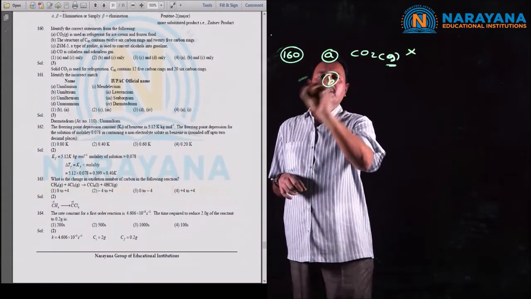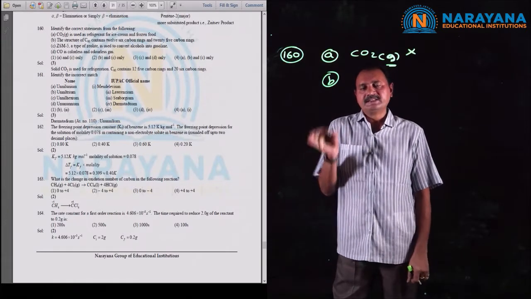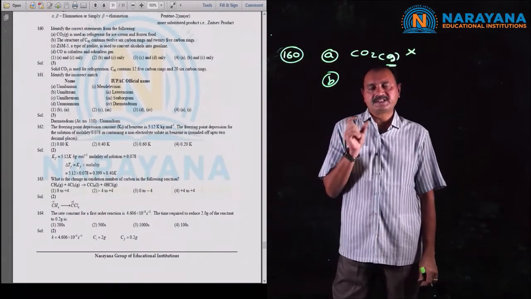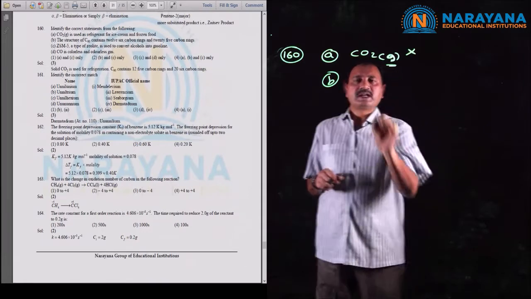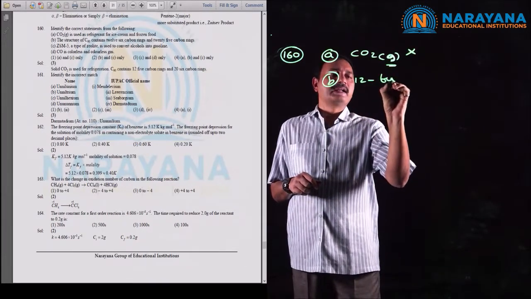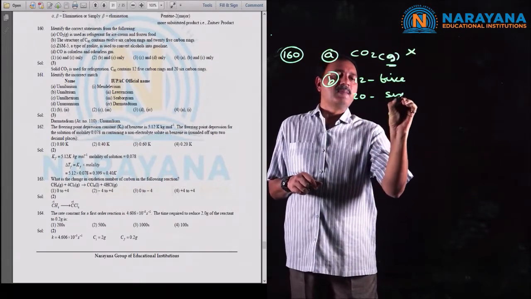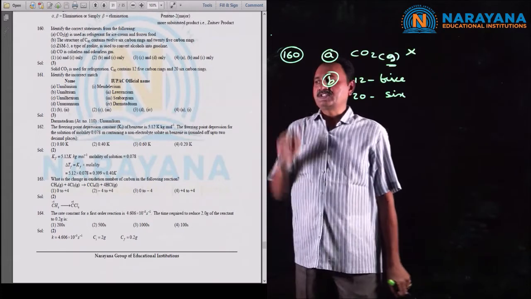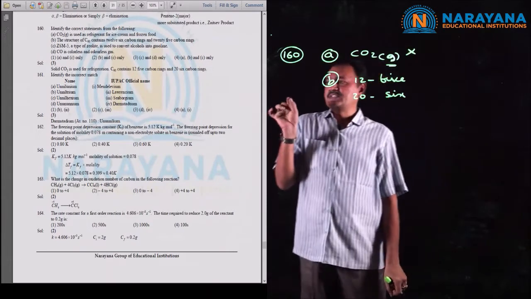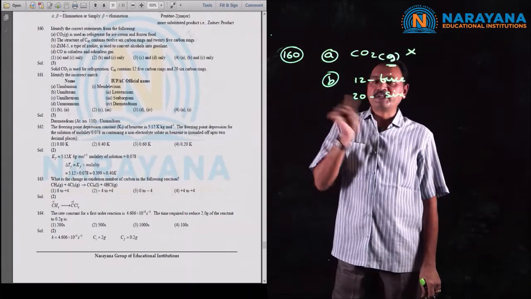Now let us consider statement B. It is the statement regarding C60, Buckminsterfullerene, which consists of 12 five-membered rings and 20 six-membered rings. But in the given statement, the structure of C60 contains 12 six-membered rings and 20 five-membered rings.